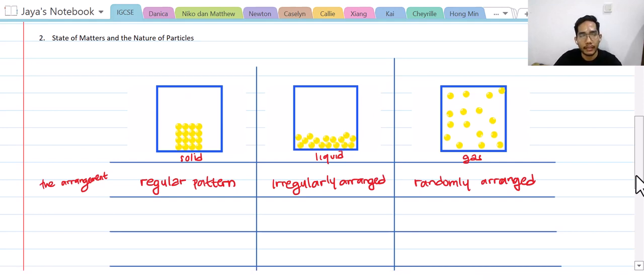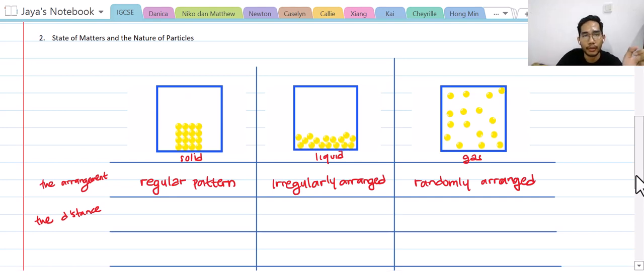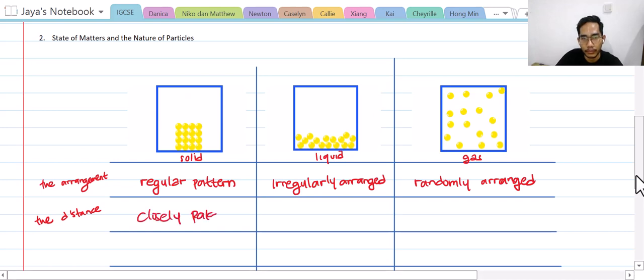And then we can move on to the second perspective, the distance between particles. Remember, this is the distance between particles. Now, let's start with the solid. As you can see here, the particles are very closely packed, right? So we can call it closely packed.